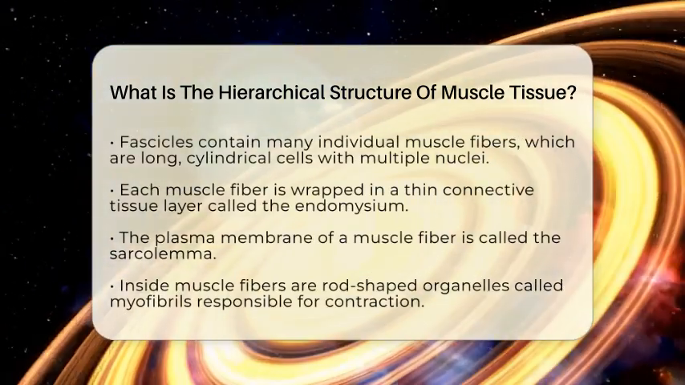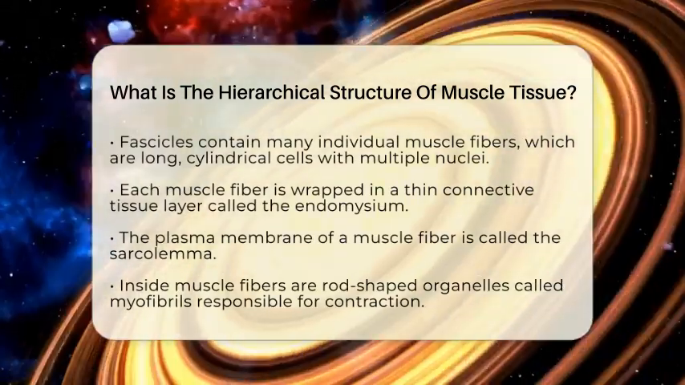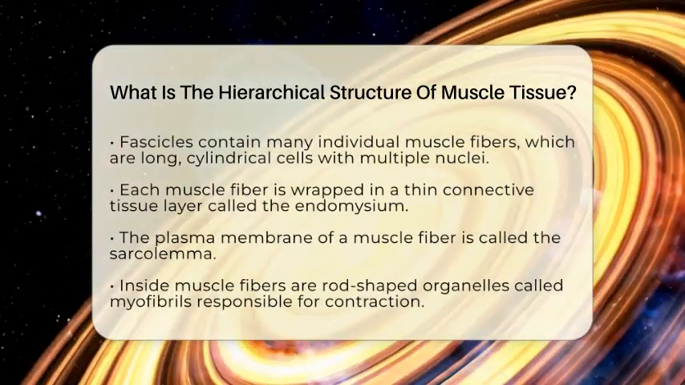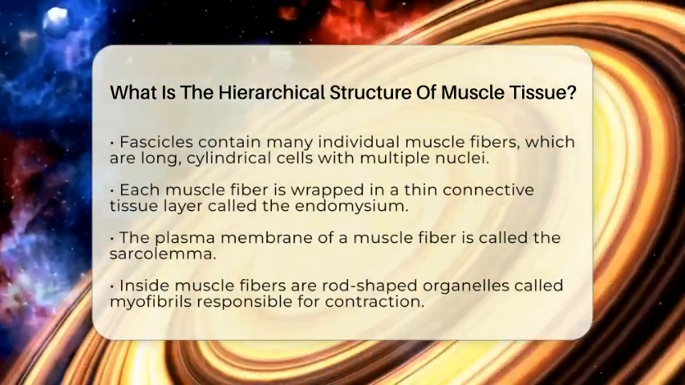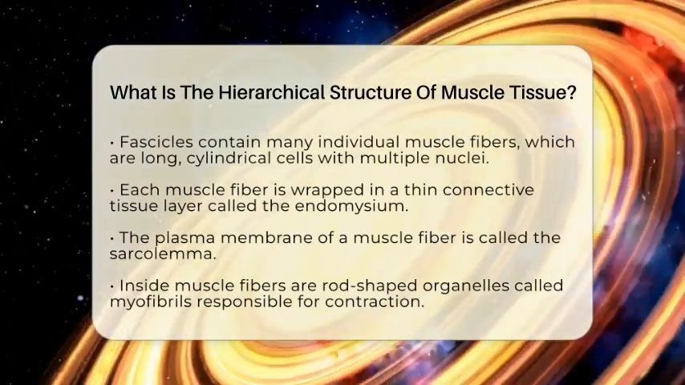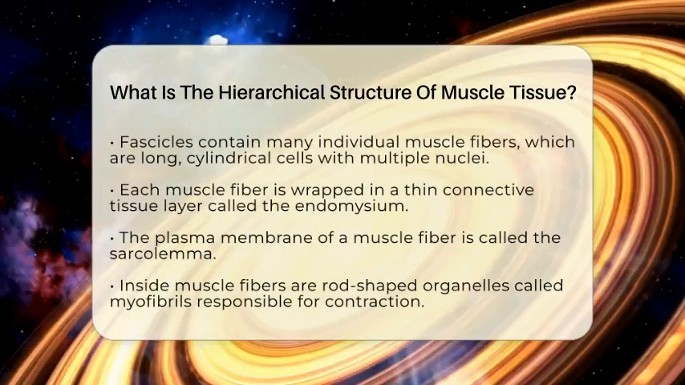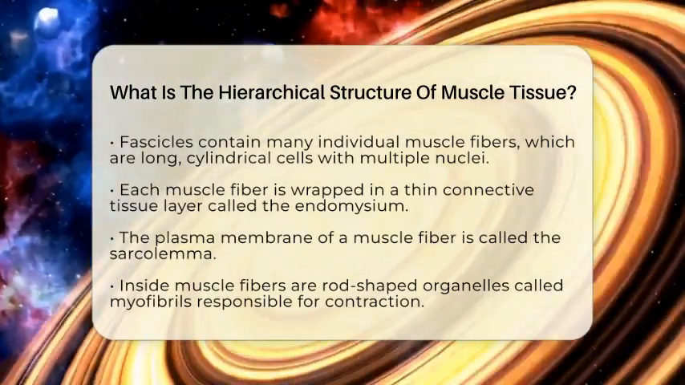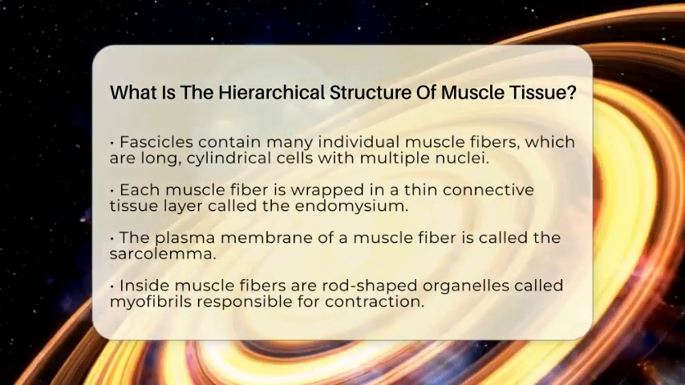Now, each fascicle contains many muscle fibers, which are actually individual muscle cells. These fibers are long and cylindrical, with multiple nuclei along their length. Each muscle fiber is wrapped in a thin layer of connective tissue called the endomysium. The plasma membrane of the muscle fiber is called the sarcolemma.